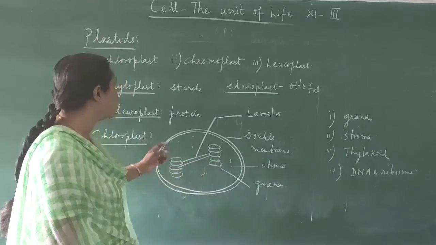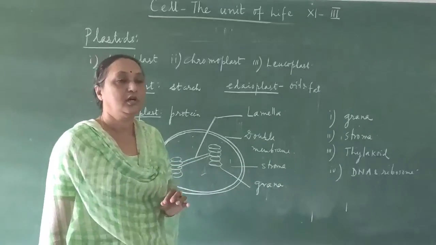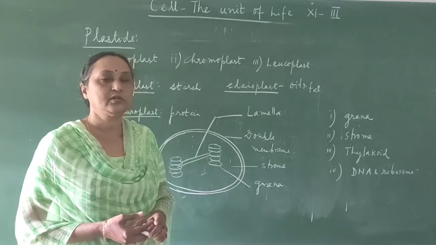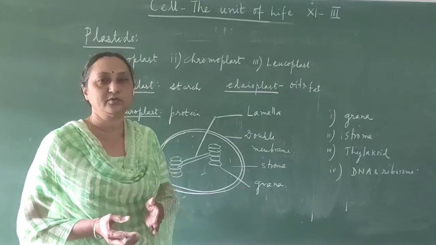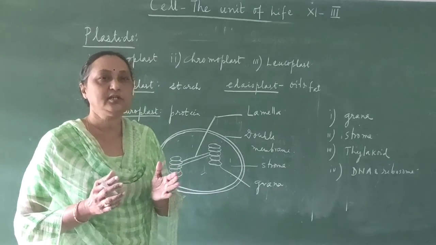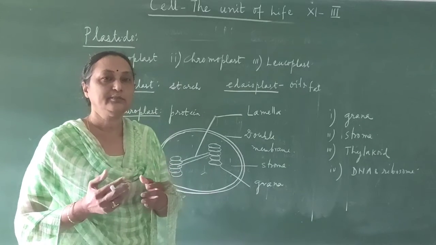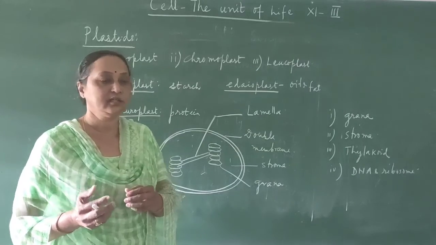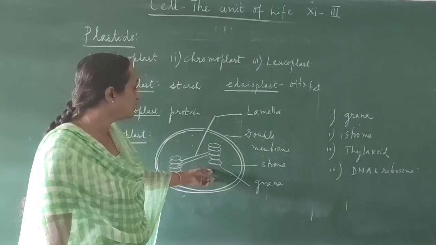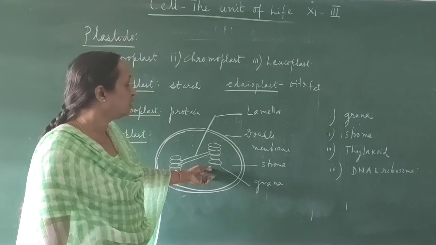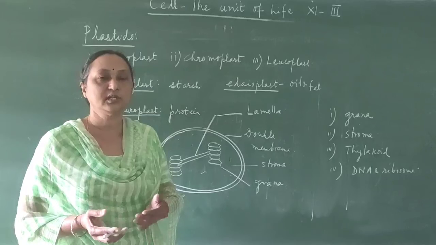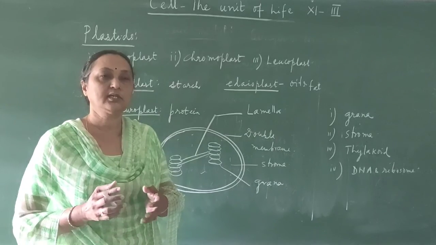And the chloroplast is also an autonomous unit. As I have told, the mitochondria has its own DNA and ribosome, so that is an autonomous unit, an independent unit, and it can multiply without taking the help of the main DNA. Similarly, here in the stroma also there is a DNA molecule, and ribosomes are also present. So this is also an autonomous unit, and it can also work independently.